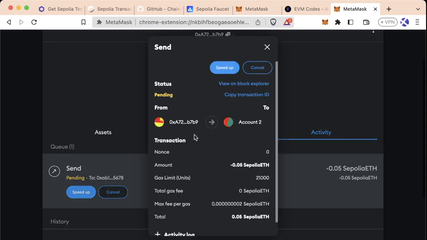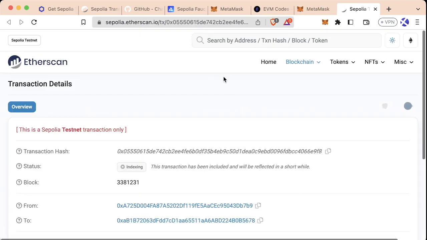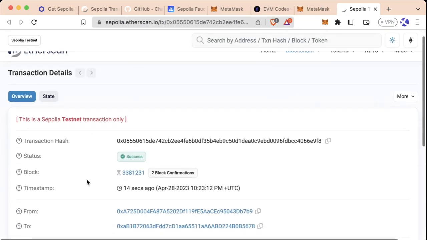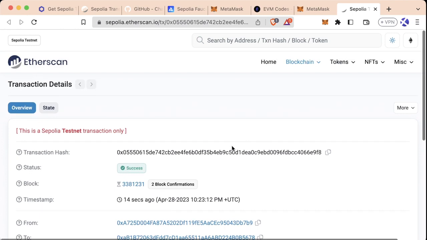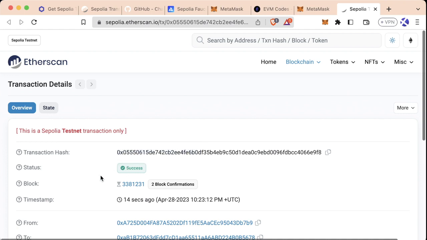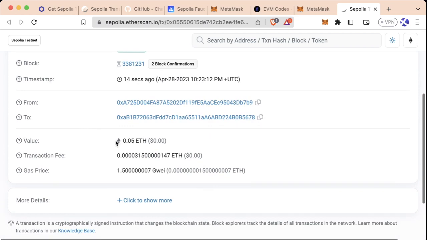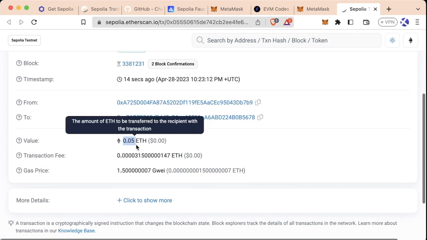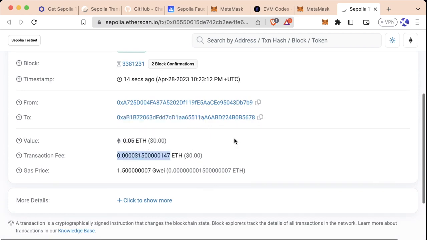And if we click on it and click View on Block Explorer, it'll actually open us up on Etherscan, and we'll see, well, mine was a little bit quick, but normally we'll see a little indexing tab, and we won't see this having gone through. We'll see it as like indexing or sending or something like that. But after a little bit, it'll actually finish sending. You might have to wait a minute or so for this to actually finish going through, but it looks like mine was really quick. And same as our last transaction, this has a lot of the same information. And if we scroll down, we'll see that, of course, we sent a different amount of ETH, 0.05, and we have a different transaction fee.